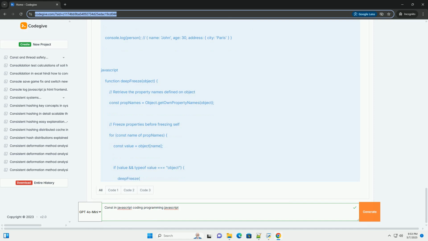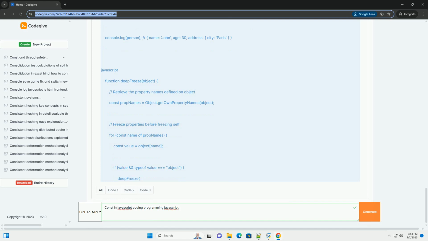Implications for different data types. The key distinction arises when dealing with primitive data types, numbers, strings, booleans, null, undefined, symbols, and BigInt, versus objects and arrays. Primitive data types. When const is used with primitive data types, the value itself cannot be changed. Objects and arrays. This is where the not immutable aspect comes into play. While you can't reassign the object or array, i.e., make the variable point to a completely different object or array, you can modify its properties or elements.